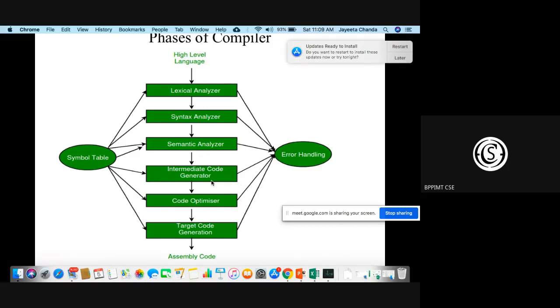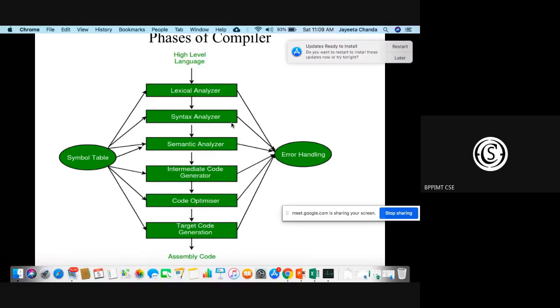I'll give you examples in the next slide and discuss how exactly the intermediate code looks. Then comes the code optimizer part. This is the middle end, the optimization of code, which will reduce the number of instructions. Ultimately, this is done to reduce the runtime. And once it is done, the target code will be generated, which is machine dependent code.